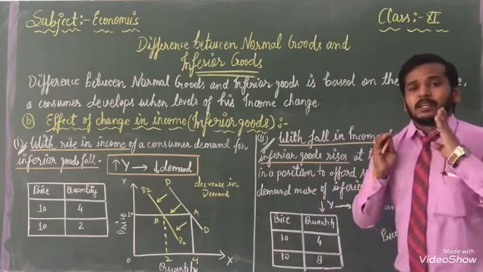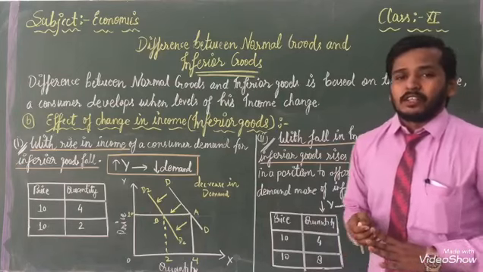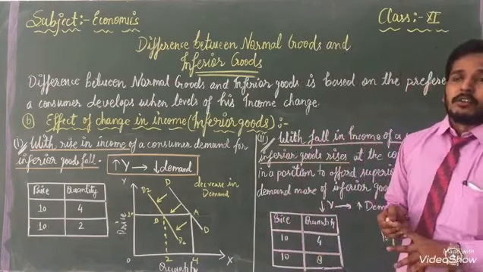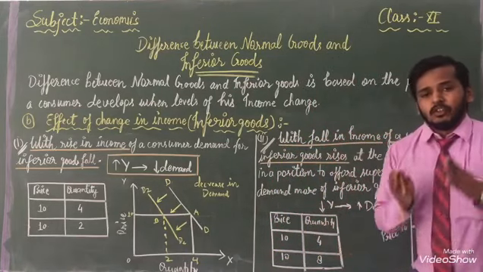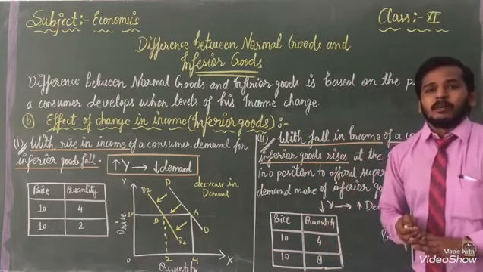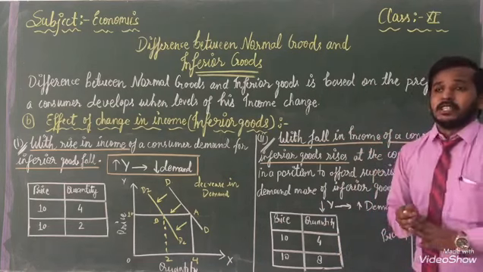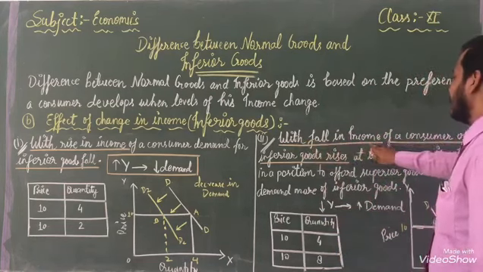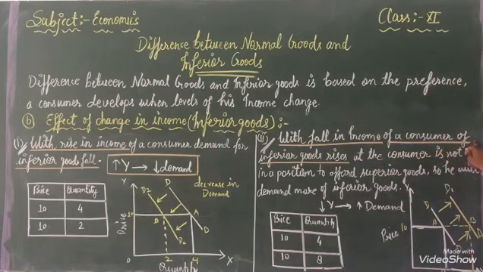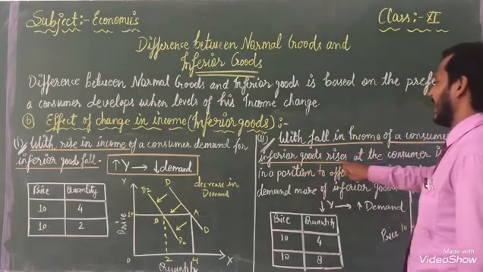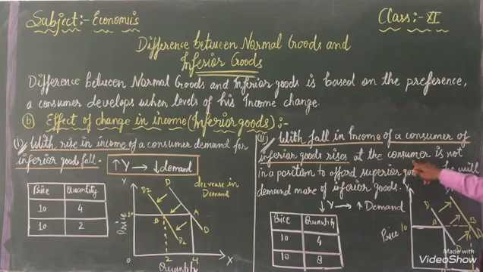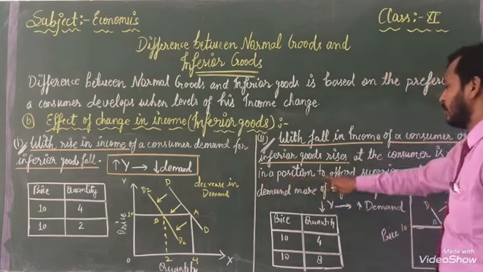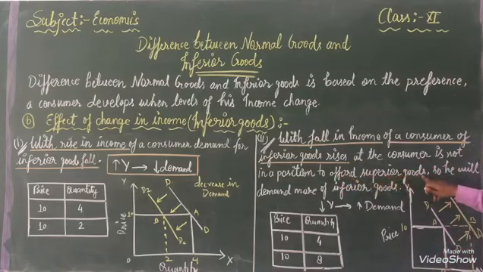When our income goes down, the demand for inferior goods will increase, because we cannot use expensive or normal goods, so we will use the same goods because our income has fallen. In case of that, with fall in income the demand of inferior goods rises, and the consumer is not in a position to afford superior goods.